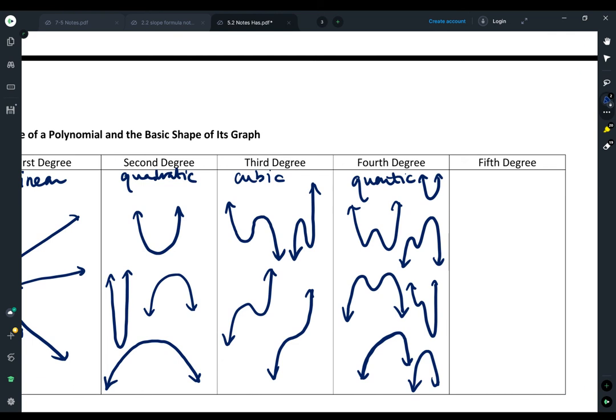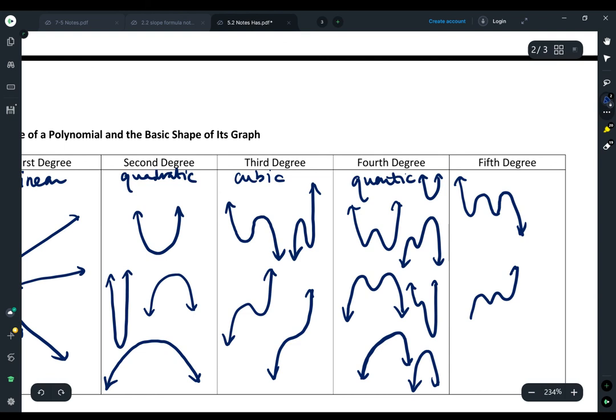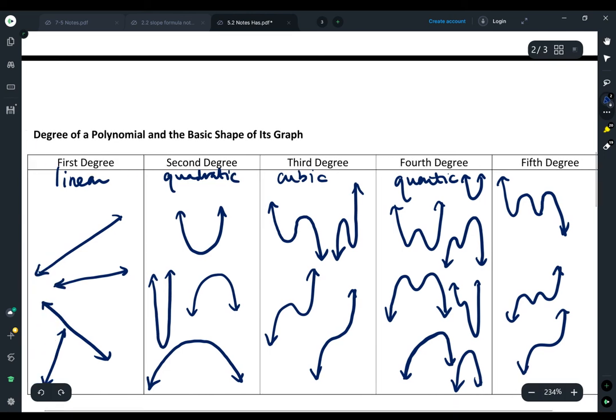So fifth degree, we're just going to add yet another hump. So I could add another hump to my quartic degrees. So I have 1, 2, 3 humps, but then instead of just going up, I'm going to go back down. I'm adding like one more hump onto that graph. So that's fifth degree. We'll make one that goes up. And then I think that's really pretty much enough. These could also look like cubic though. So I'm going to make one like that again too. So just to give you an idea about graph shape.